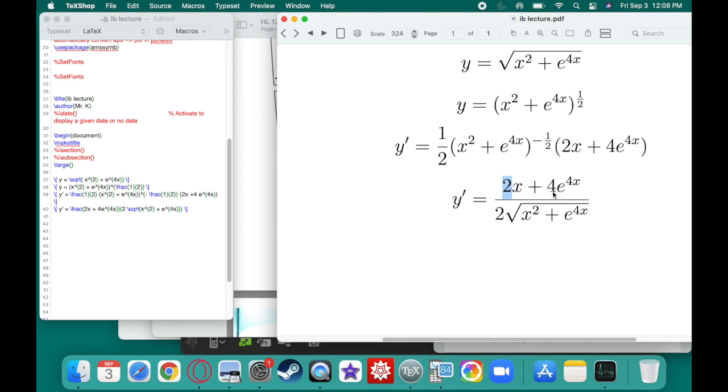Now we want to cancel stuff out, so we can factor a 2 out of both of these and cancel it out with that 2 on the bottom.